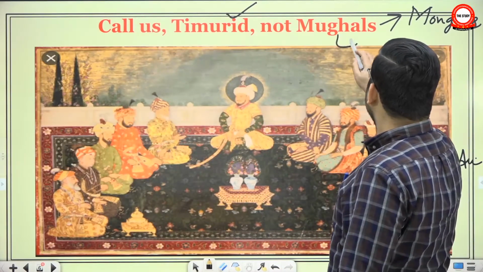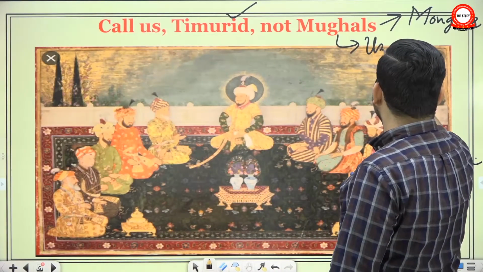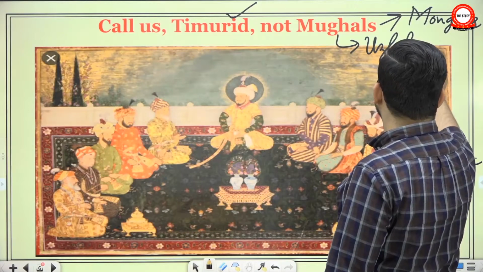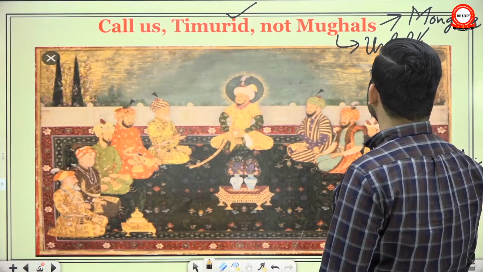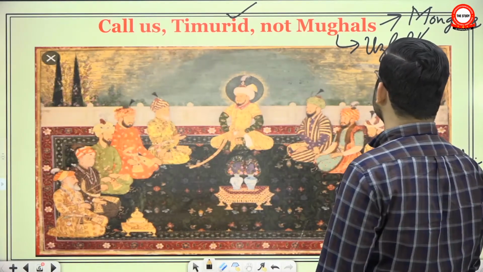Also, there was another Central Asian tribal group called Uzbeks. They also shared some connection with Mongols, and they were fierce rivals of the Timurids.